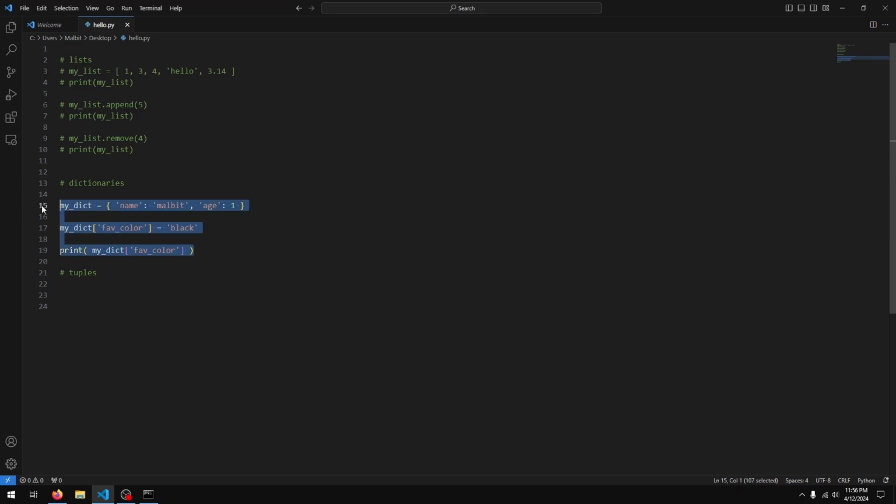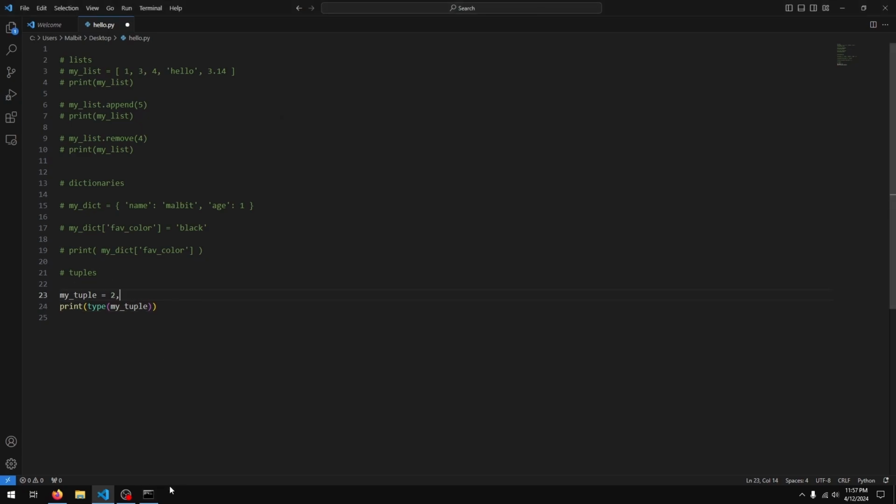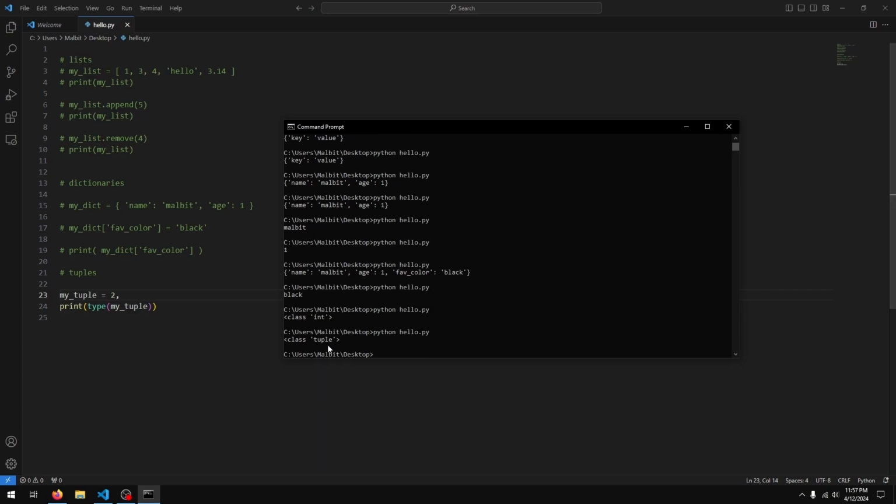And finally, we have the tuple. So we create a tuple using a comma. So what I'm going to do is just create a variable here, set it equal to, and I'll just say 2. Now if I just do 2 and I print the type of the variable, you see we get int. So it's not really a tuple at the moment. To make it a tuple, I need to put in a comma. So now if I run this, we get tuple.